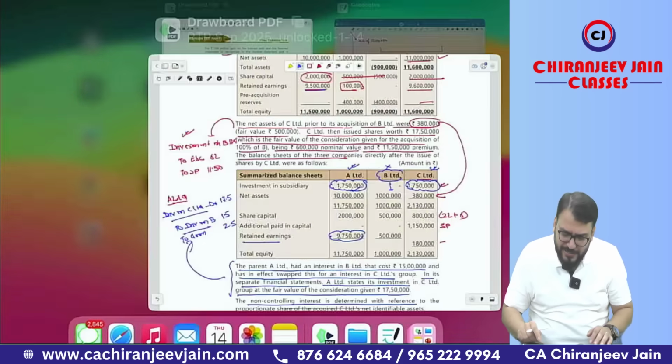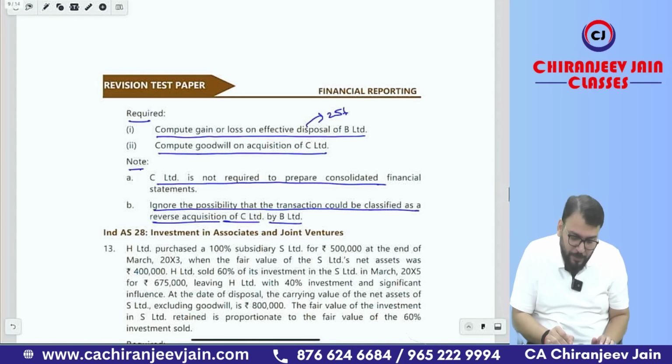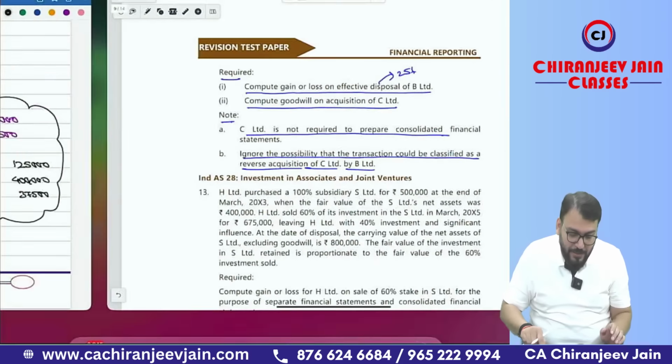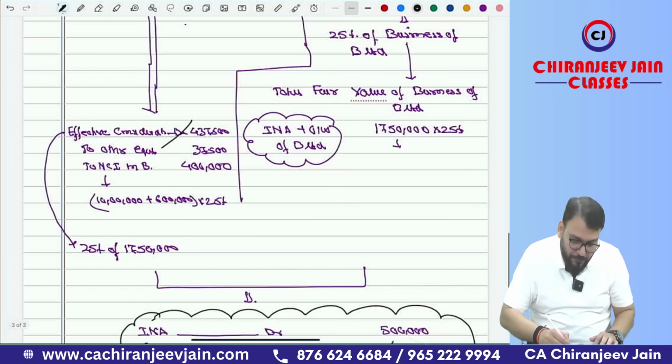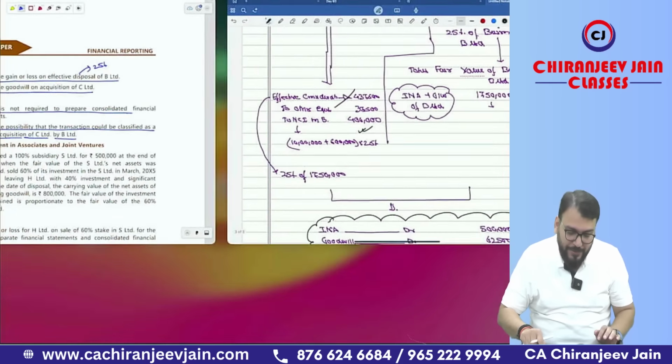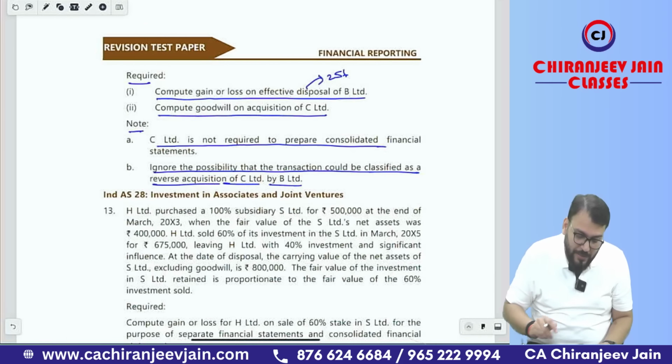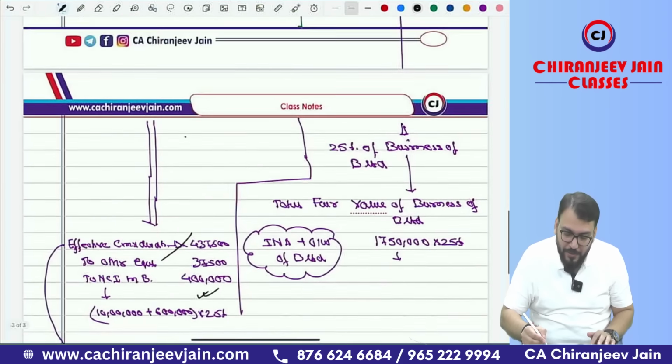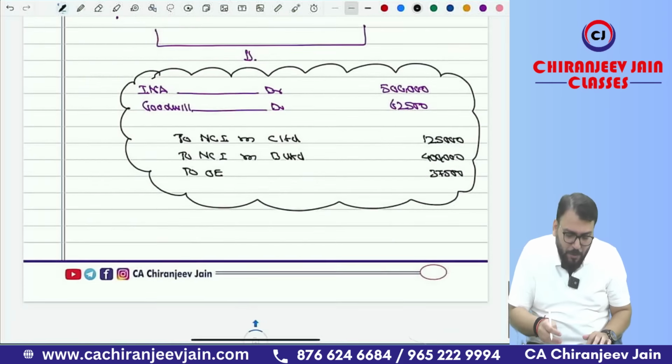So what they have asked, let us read once again what was the requirement. Compute gain or loss on effective disposal of B Limited, that you have calculated. So this is one working note, the first working note. You can write down in the statement format 37,500. Then they have asked to compute goodwill. So this is the goodwill. If they ask compound journal entry, this.